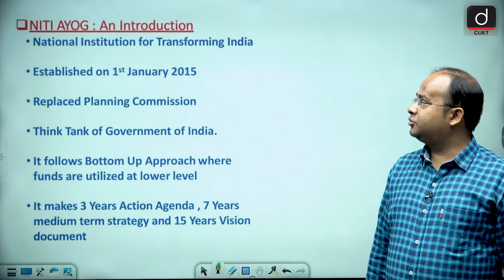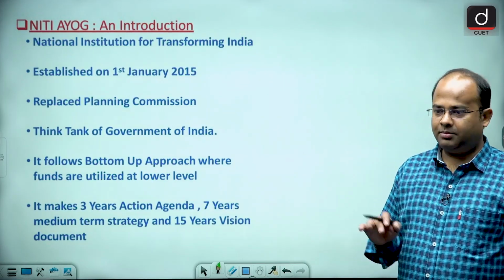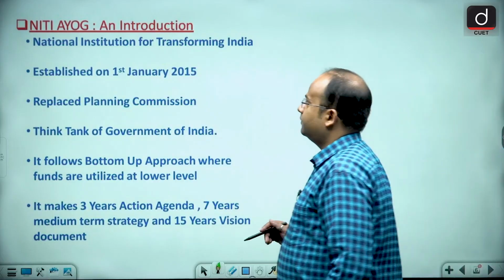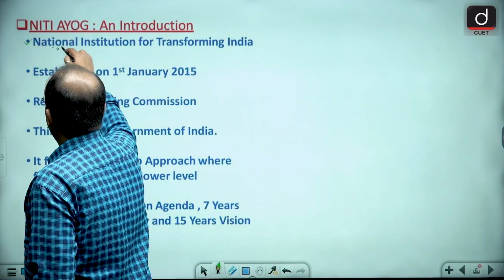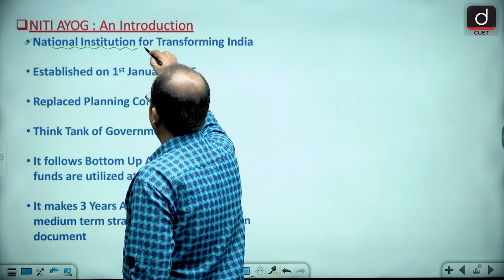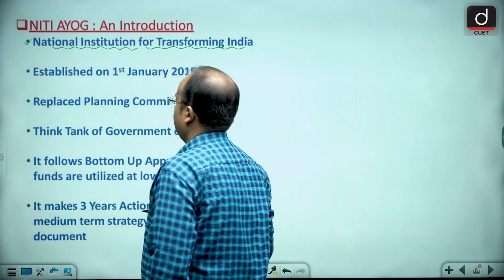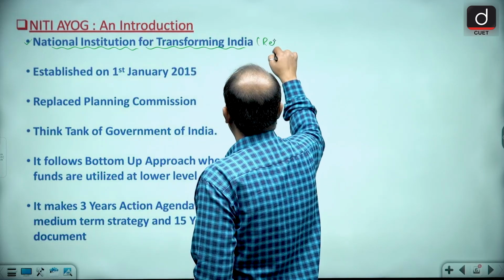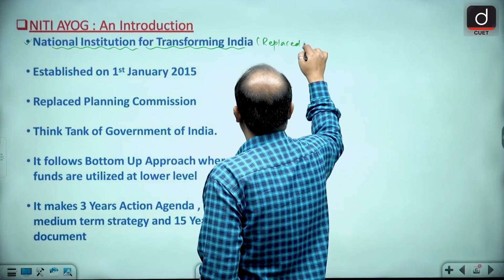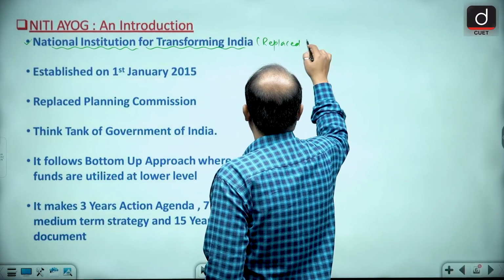Now guys, let's come to Niti Aayog and discuss its features. First of all, the full form of Niti, as I have told you, is National Institution for Transforming India, and it replaced the Planning Commission.